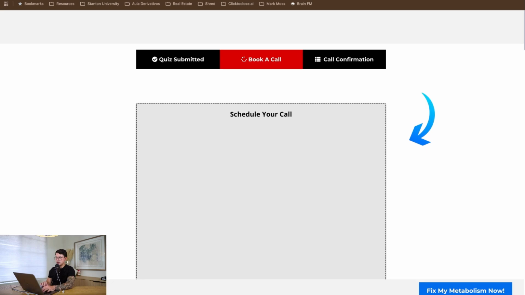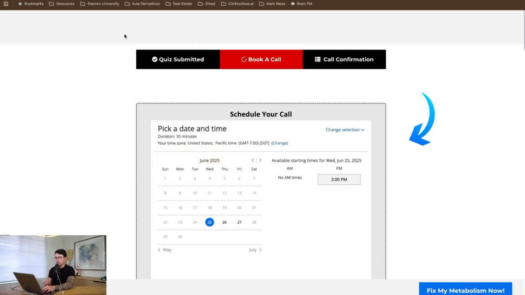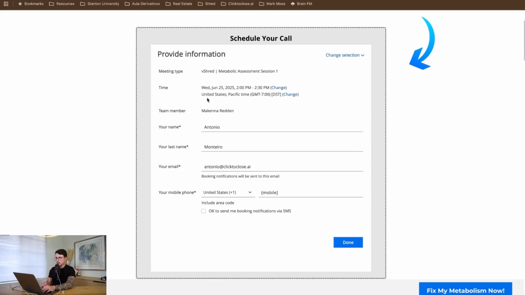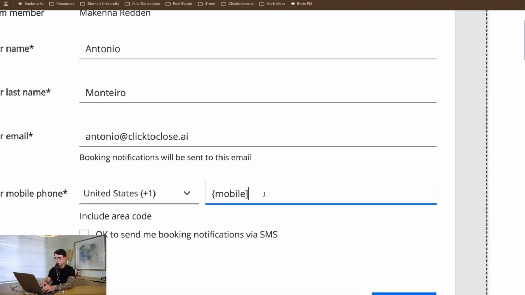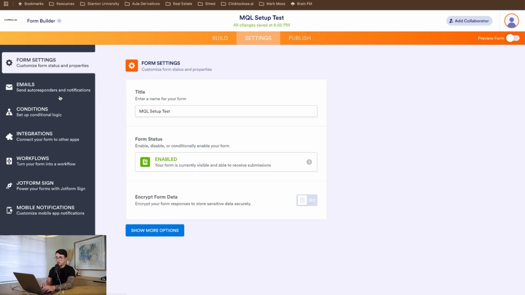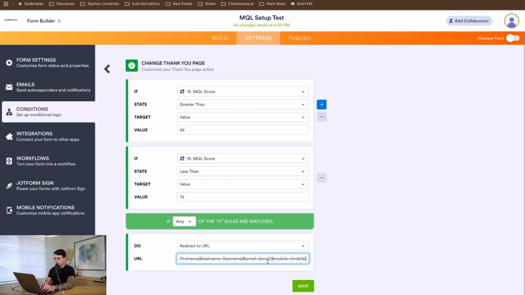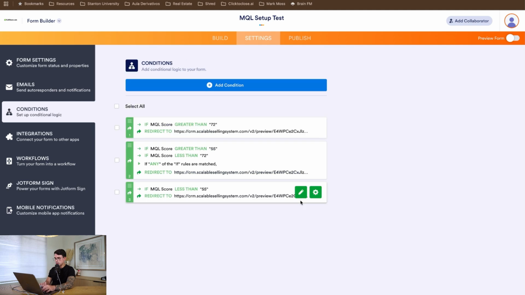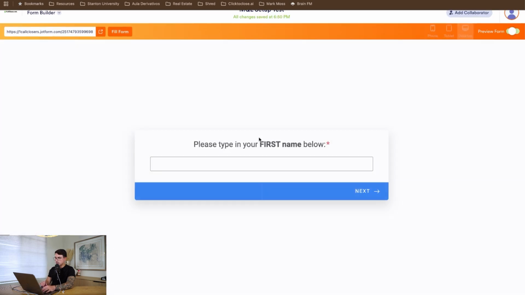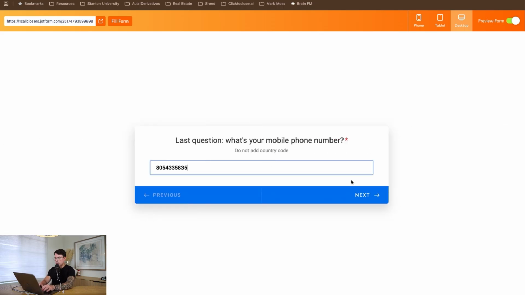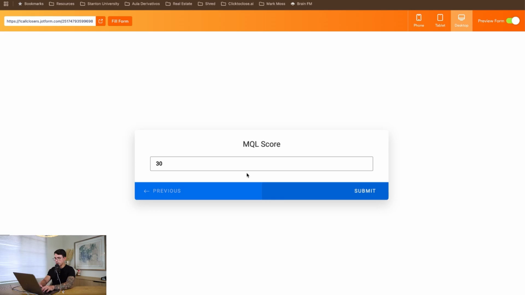And once we submit, you will see that in the URL, the fields are going to be forwarded, and once the customer comes here, he would already have the information submitted. Okay, and same for the mobile. Looks like I made a little typo here, so I'm just gonna redo this. And typically, guys, that's how it works. Okay, I'm not wanting to come here and just sell you something that's not true. There are always those little attention-to-detail things that we must be on top of in order to successfully create these workflows. So this should work perfectly in terms of not only setting up your MQL, but also improving your form conversion rates.